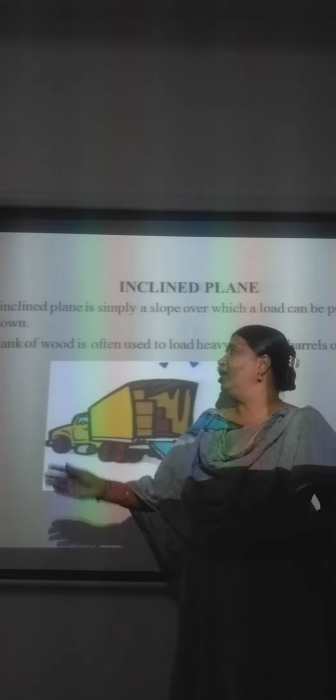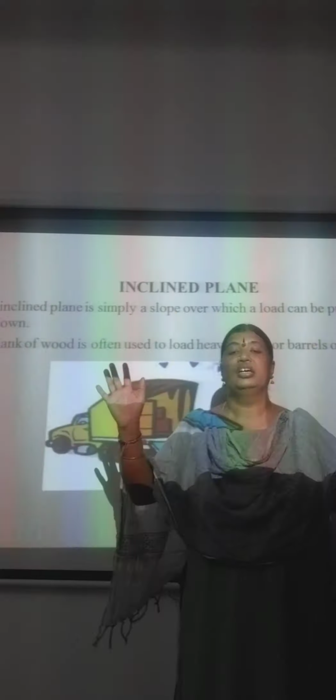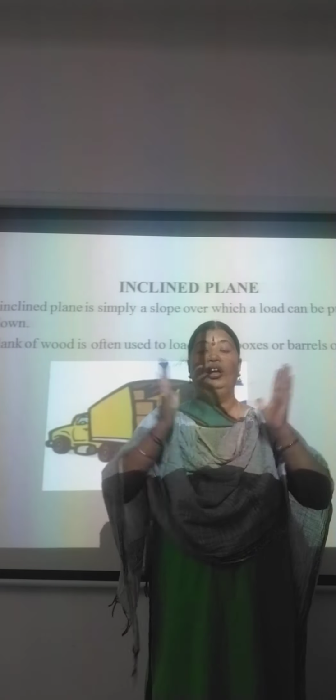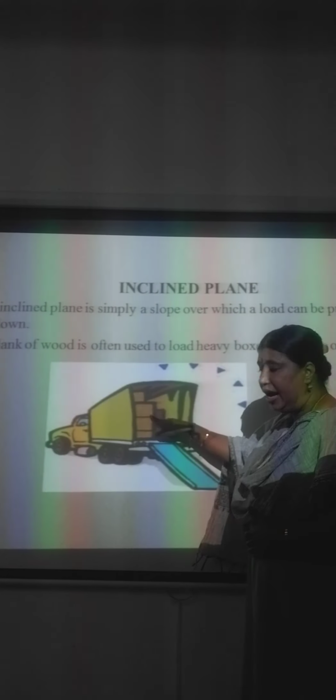Now, the next one is an inclined plane. What is this inclined plane? Now you can see some trucks which are filled with cars. New cars are being transported from one place to another. Now the new cars have to be sent inside the showroom. How do they do it? They put one plank like this, so that the cars from inside will slide on this and go.